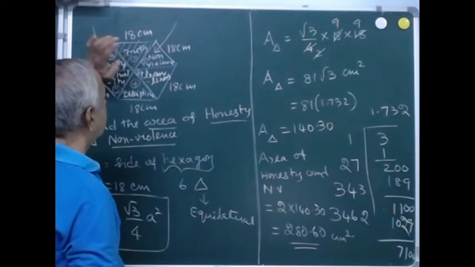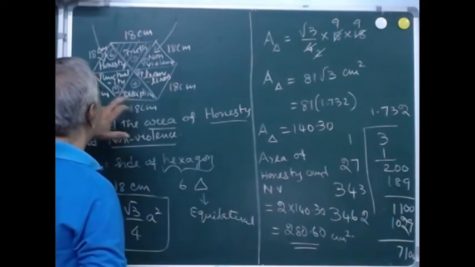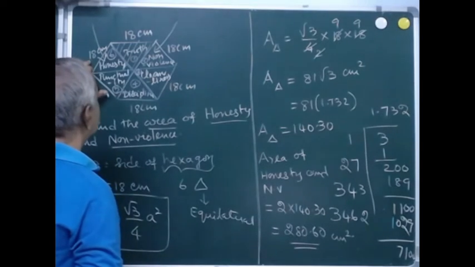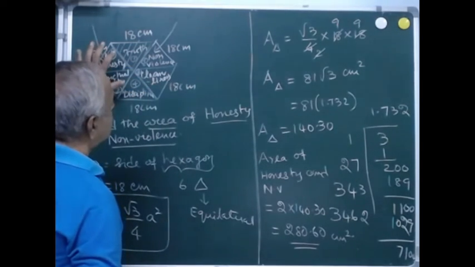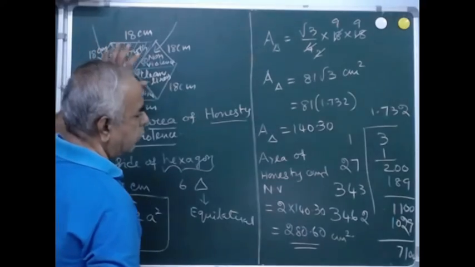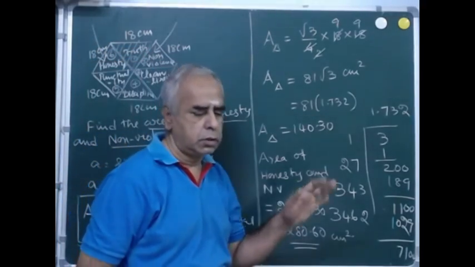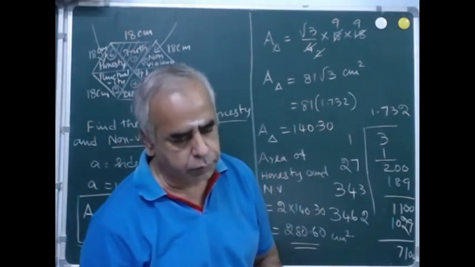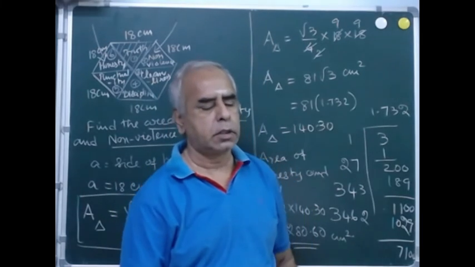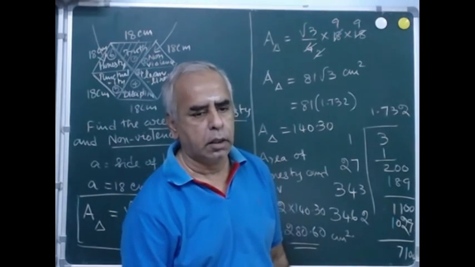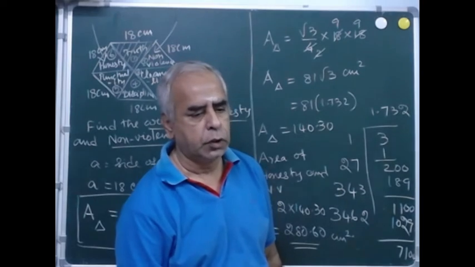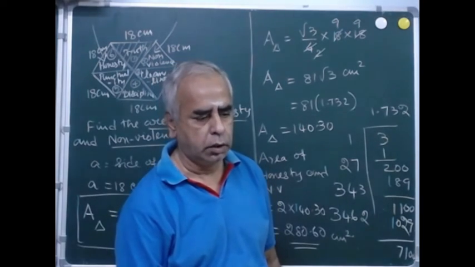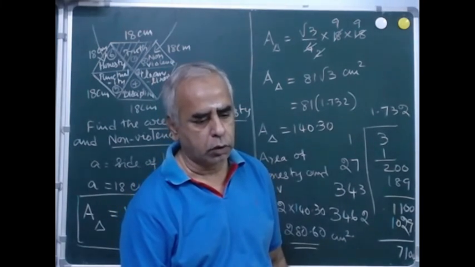Truth, non-violence, cleanliness, discipline, punctuality, honesty. All these 6 values should be given equal importance. So this is the value obtained from this problem. Do you understand this? If you have any doubt, you can ask me in the comments.